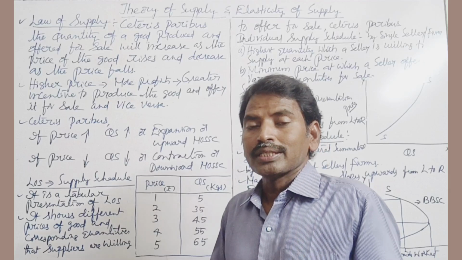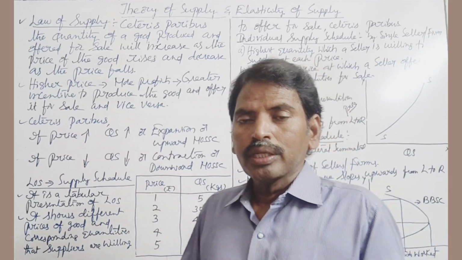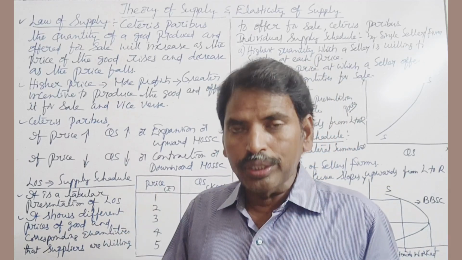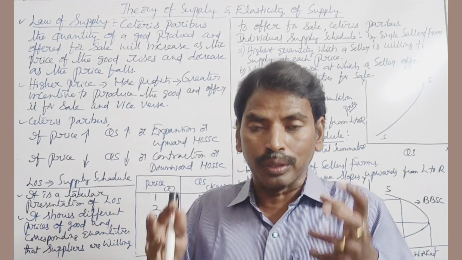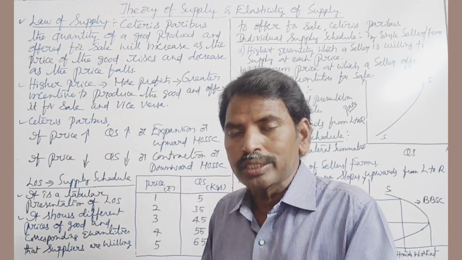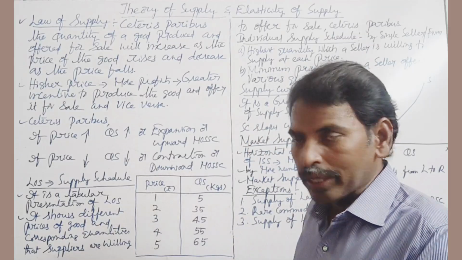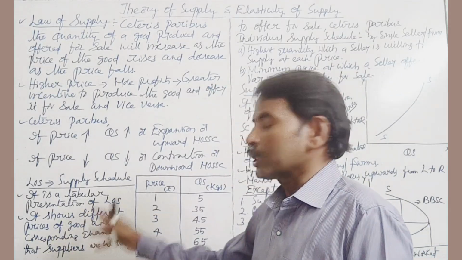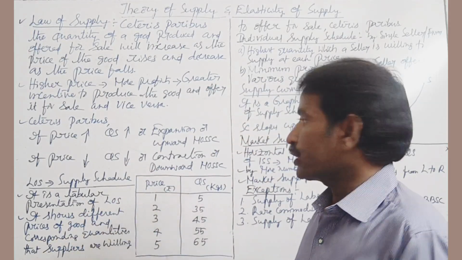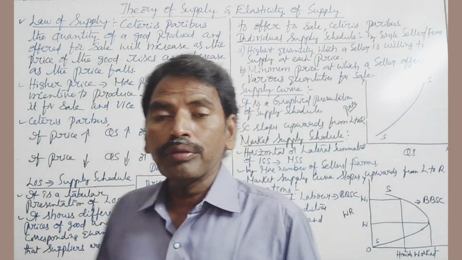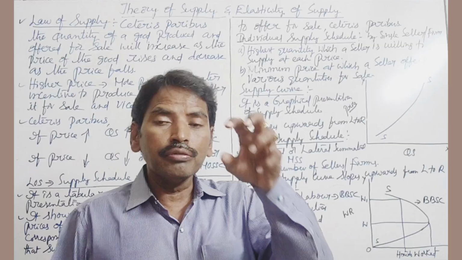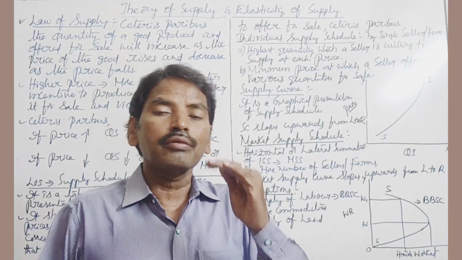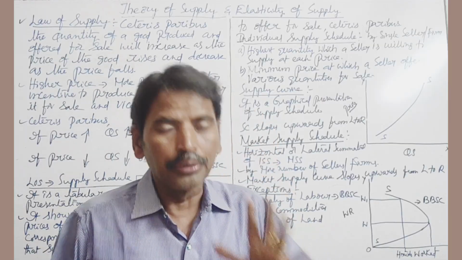Once again, supply schedule shows the different quantities of a commodity that producers are willing and able to offer to the market at various prices during a given period of time. Next, supply schedule is of two types: one is individual supply schedule, another one is market supply schedule.